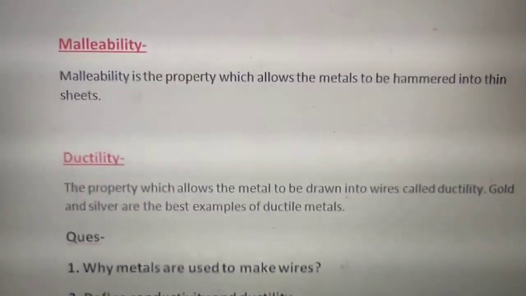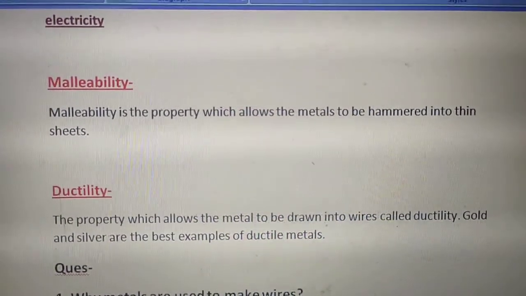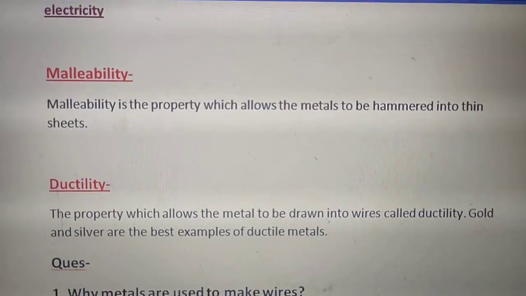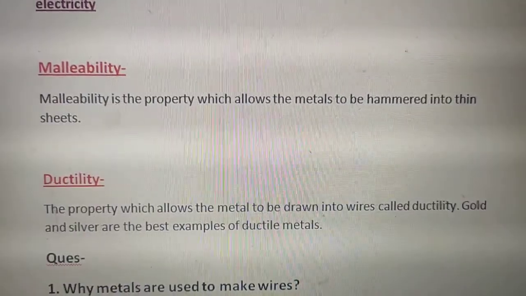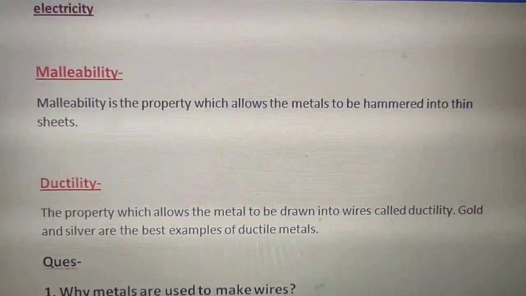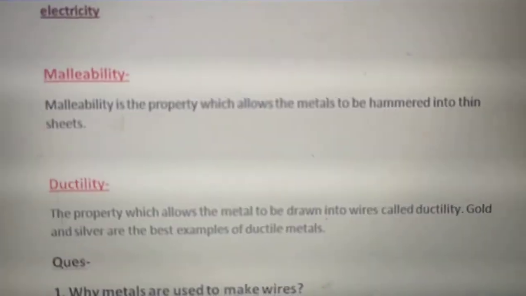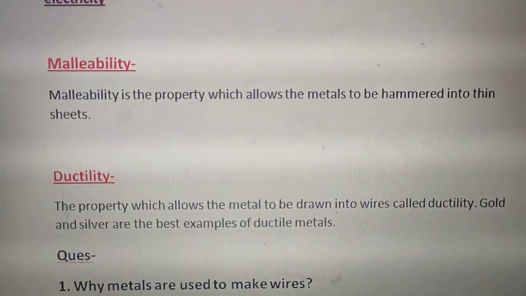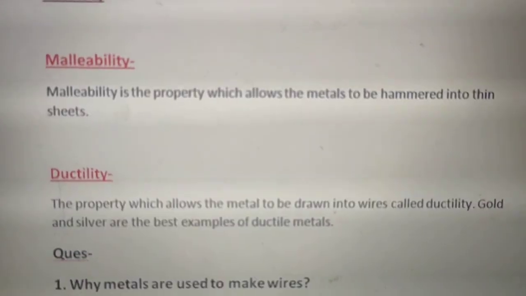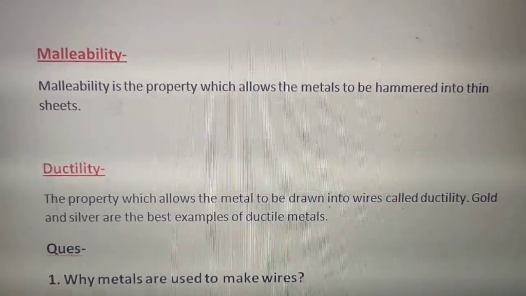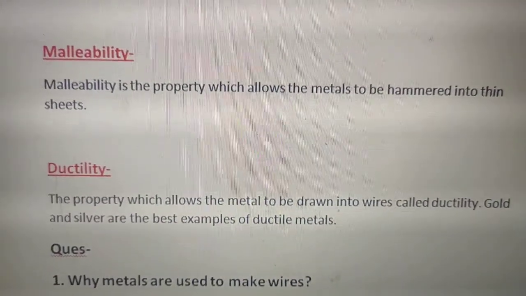Next is ductility. Ductility is the property which allows the metal to be drawn into wires. In malleability we convert metal after hammering into thin sheets, and in ductility we convert it into wires. Gold and silver are the best examples of ductile metals. You can see the gold ornaments, jewelry. There are different wires they are using to make different designs, right? Because they are ductile. Clear, children?